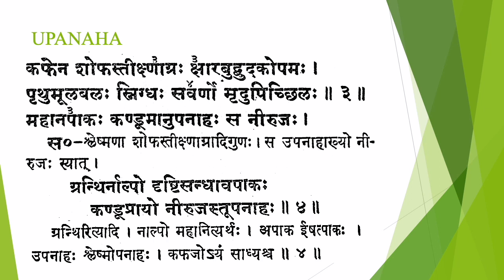This is from Ashtanga Hridaya. The next sloka is from Sushruta Samhita. Granthir na alpo drishtisandhav apakah kandu prayo nirujastu upanahah. Granthir na alpo. So here Acharya is mentioning Upanaha as a Granthi. Granthi is nothing but something that looks like a gland. Na alpo means not small. That means a big swelling.